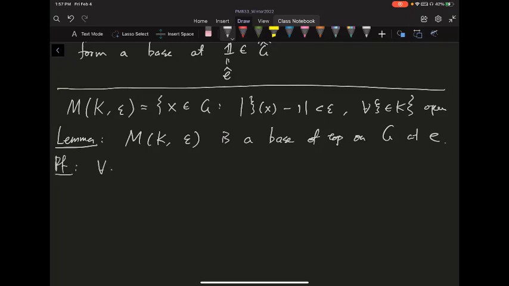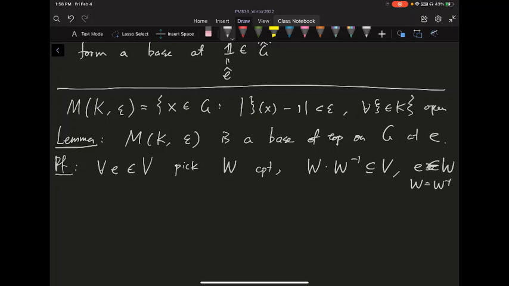So for every open neighborhood around the identity, let's say V, because we have local compactness, we can always pick some compact set W, and we can make sure this W is contained inside V, so it's some small neighborhood. So let's say W and W inverse are contained in V. And we can, of course, make the W also a neighborhood of the identity, and we can also make it a symmetric neighborhood. Those are kind of the easy stuff, all right?